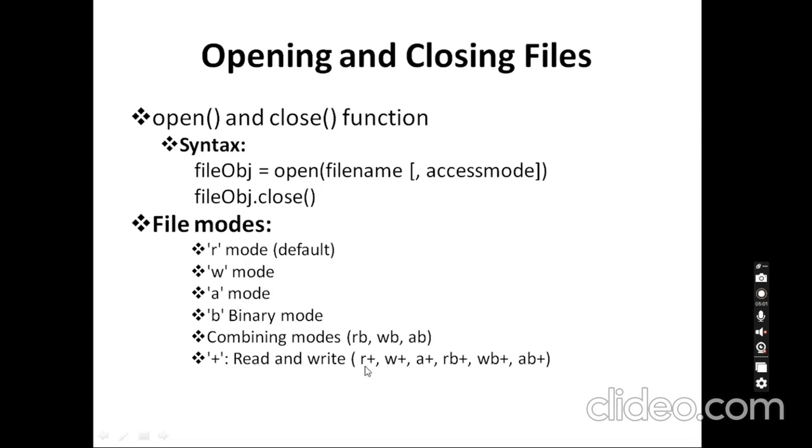For example, if I use the R mode, R plus, it will open the file in read mode, and I can also perform a write operation here. Same if I use W plus, I can open the file in write mode, but I can also perform a read operation on the particular file. If I am opening in a plus mode, I am opening the file in append mode, but I can also read the file. Same way for RB plus, WB plus and AB plus here.